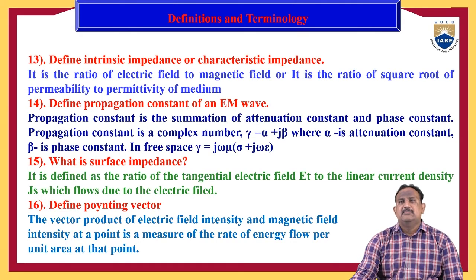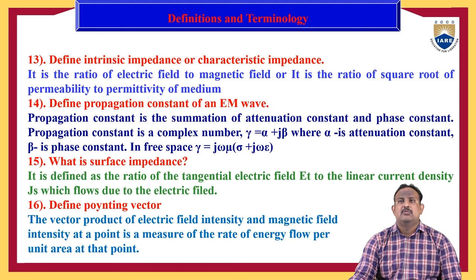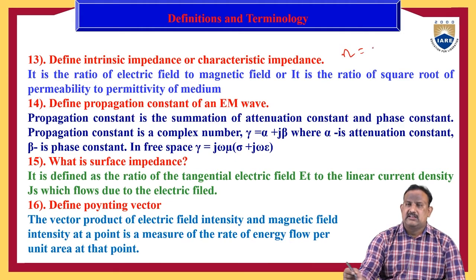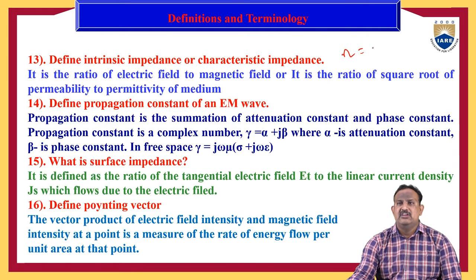Define intrinsic impedance or characteristic impedance. It can be defined as the ratio of electric field to magnetic field, denoted as eta. Eta is equal to the ratio of electric field to magnetic field, E by H.